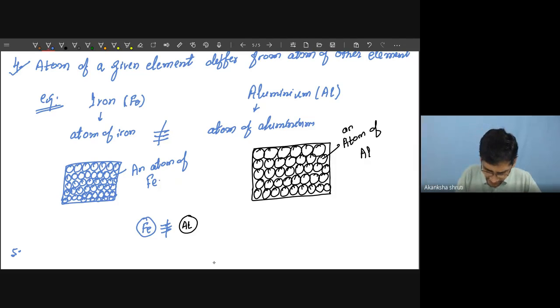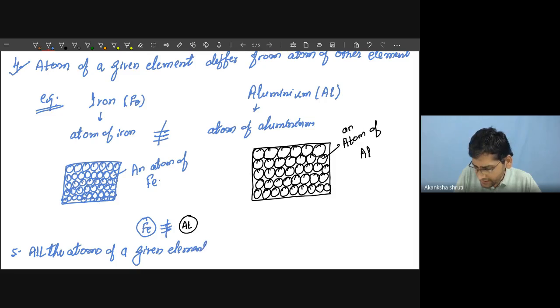So all the atoms of a given element, a given element means we are considering, say, all atoms of iron only, means iron atom compared with iron atom.